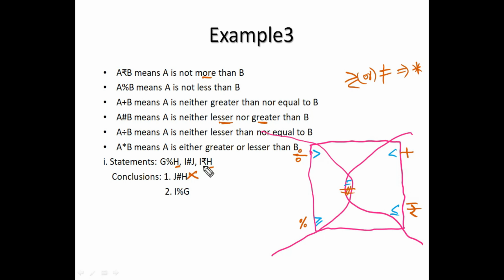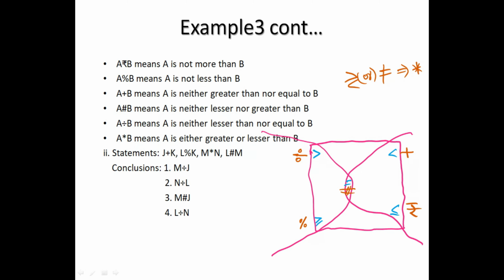I to H is rupee, H to G is percentage in the reverse order. So if we combine rupee with percentage in the reverse order, it is again rupee. So the overall result must be rupee, but it is not rupee. So it is also fail. Okay. Next example.